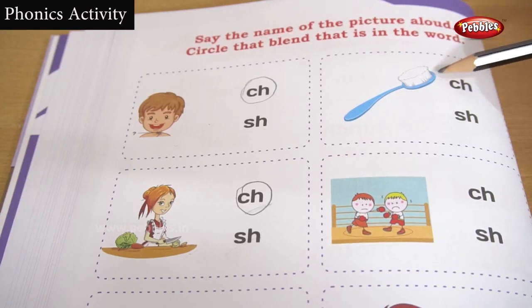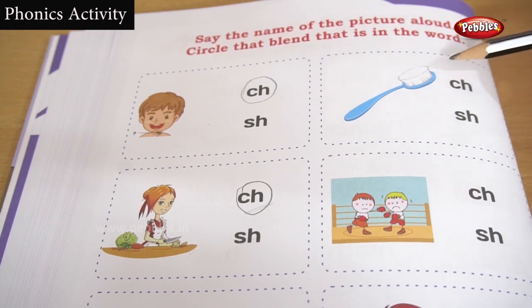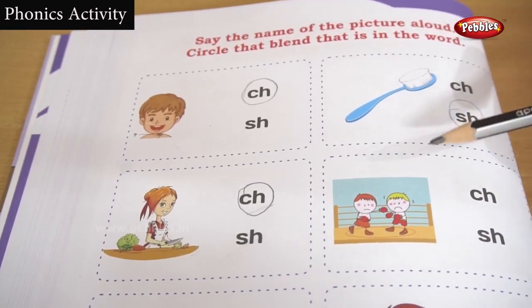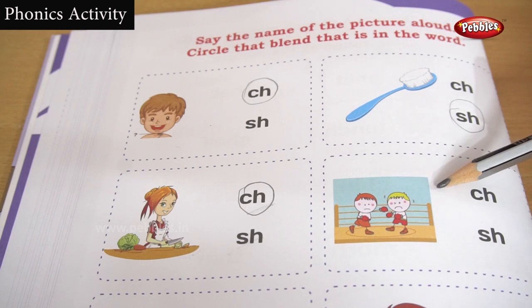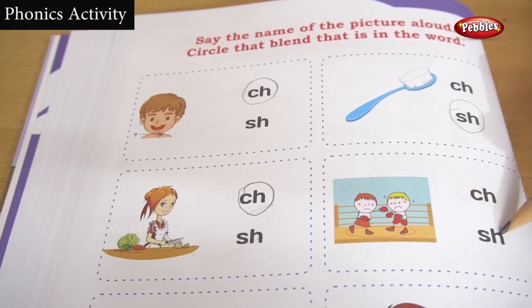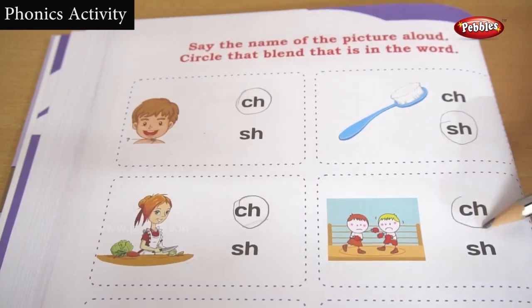What is this? This is a brush. What is the spelling for brush? B-R-U-S-H, not C-H, because if it is C-H then it will become a different word. It's a brush, an sh sound. So the S-H sound will be here. Okay, then see here, they are punching. Punch. It's not a push. If you put SH, then it will become a different word. It's a punch. Ch, ch, the C-H sound.